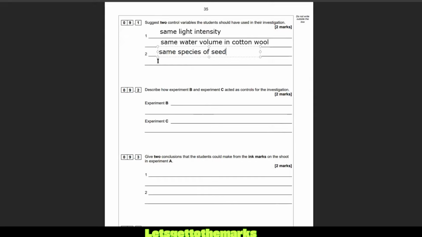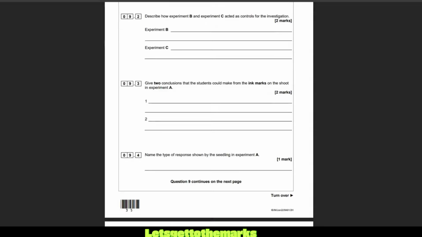What about same temperature? They didn't change the temperature, did they? Let's go same temperature. All of these might be on the mark scheme. Definitely the amount of water in the cotton wool and the light intensity will be on the mark scheme. And I reckon temperature as well, as that's a factor in photosynthesis and growth. I don't know about carbon dioxide, but maybe the amount of carbon dioxide available and the same species of seed. Maybe the same starting mass of the seeds, who knows?